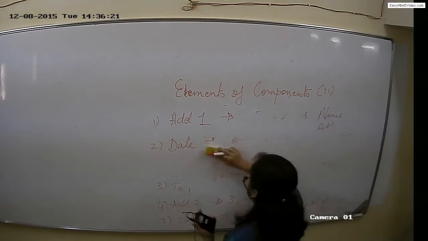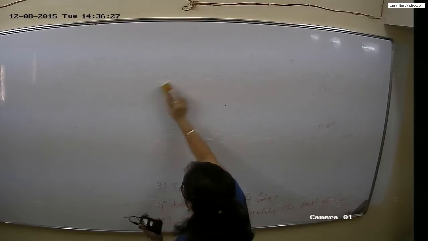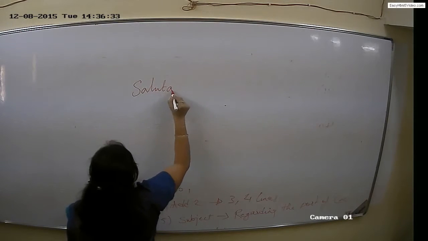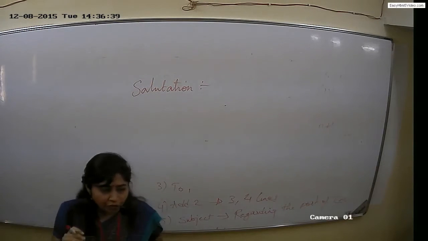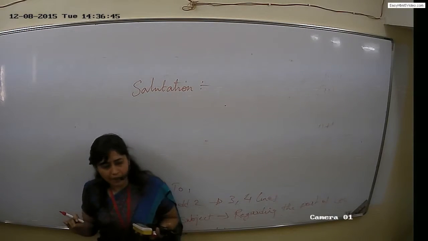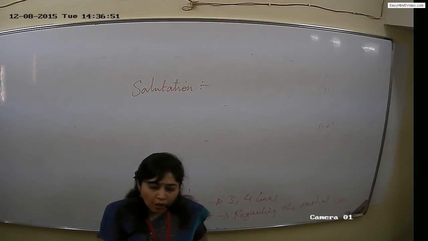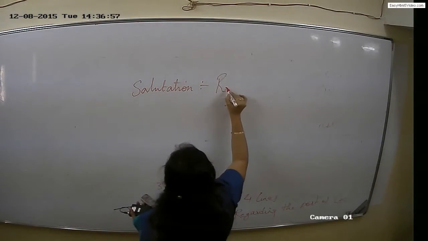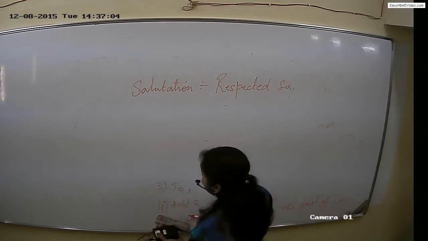After this comes salutation. What do you understand by this word salutation? This is the respect or the greetings which you give to the person. Normally you are compelled to write respected sir when you are writing an application for job. We suppose that you are jobless, that's why you are asking for a job. You are compelled to give respect to the person whoever you are writing. So it should be always respected sir and a comma.